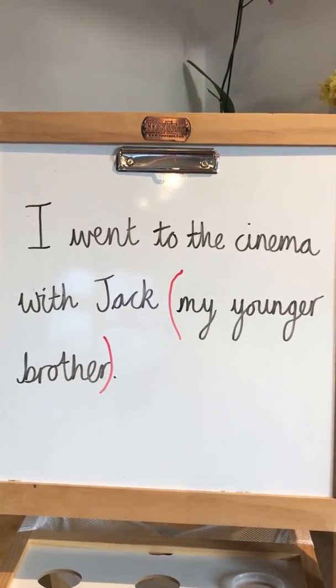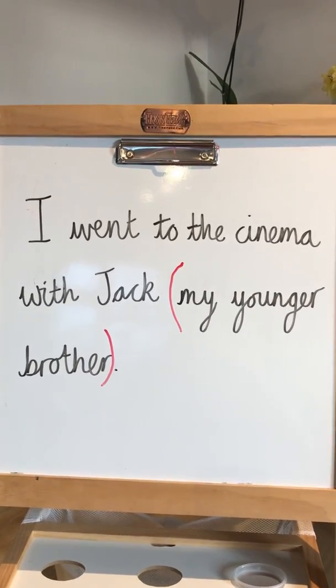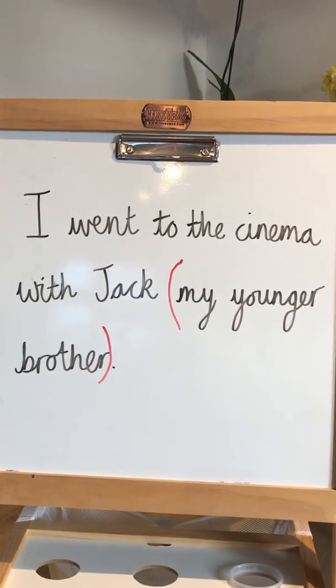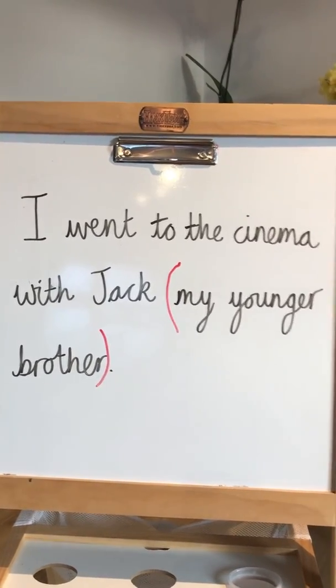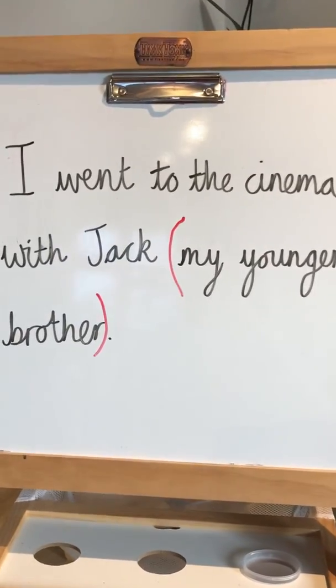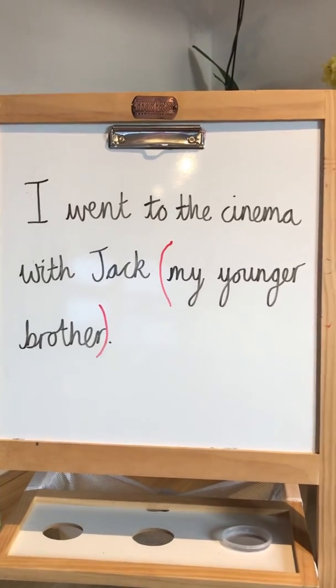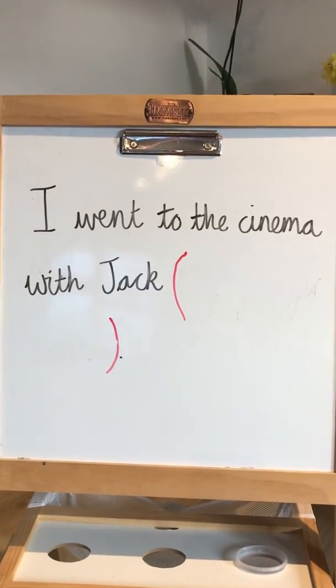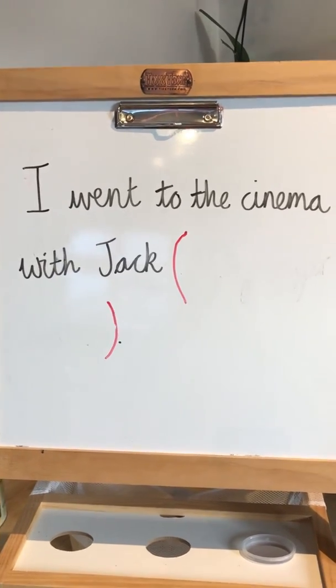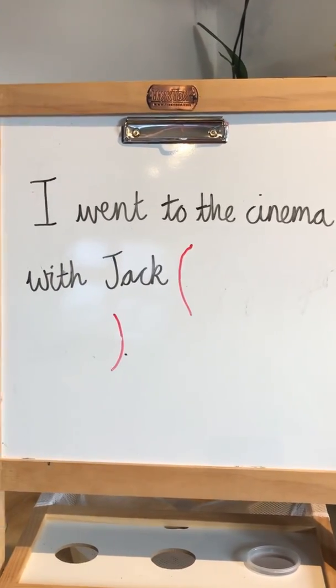So I want you to think about what the sentence should be able to do without the brackets. If I took out the information in the brackets, the sentence should still make sense on its own: I went to the cinema with Jack.